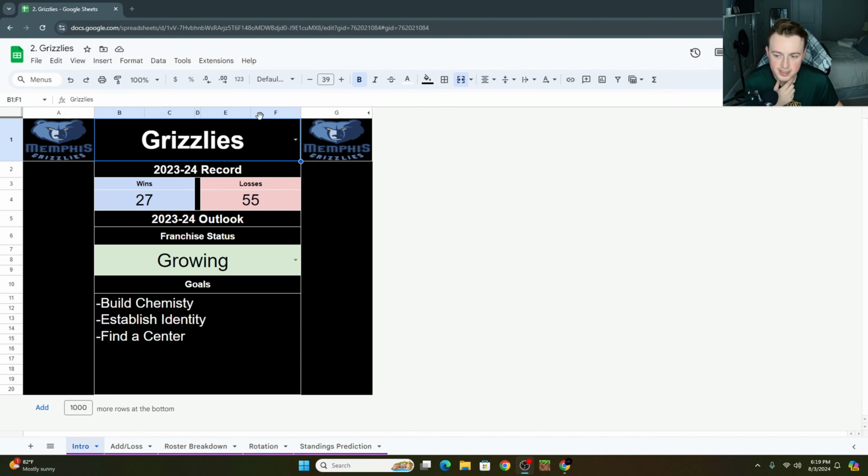And so we're back here on the season preview spreadsheet. I know that this looks a little bit basic. This is kind of the drop-in page. We'll be getting into additions and losses, a roster and financial breakdown, rotations, everything like that. And then at the end, you'll get my prediction as to where I think that the team is going to go.